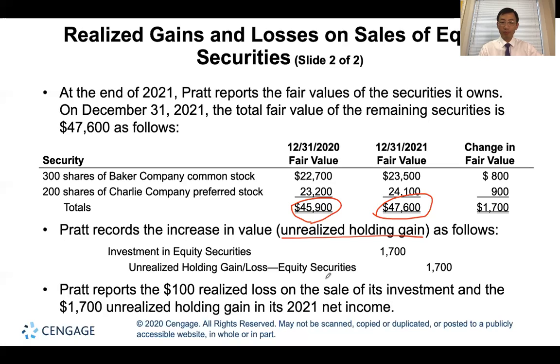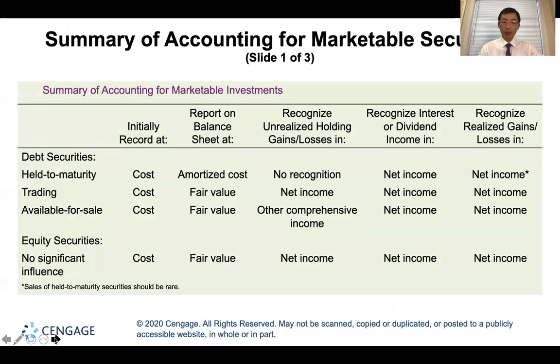And then this number will appear on the balance sheet on December 31st, 2021. So in general, for equity security, if the company does not want to have significant influence on the invested company, we will use fair value as the measurement basis.